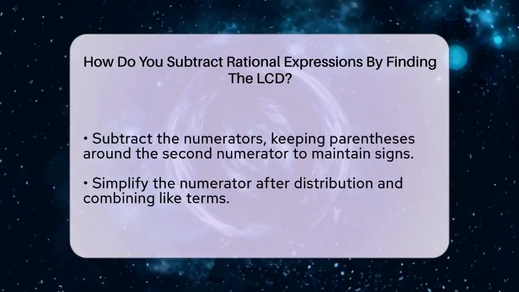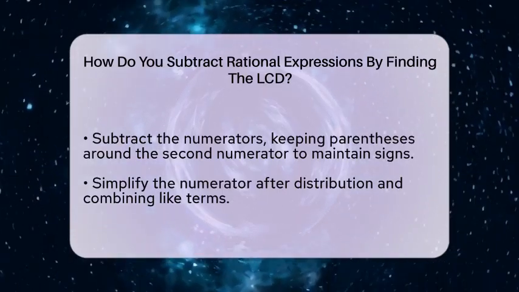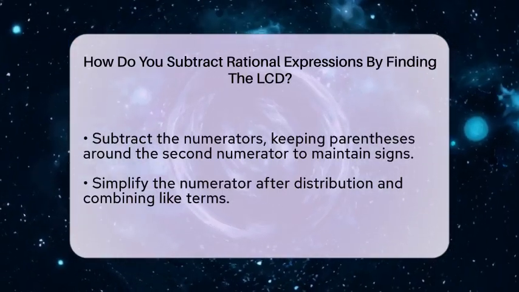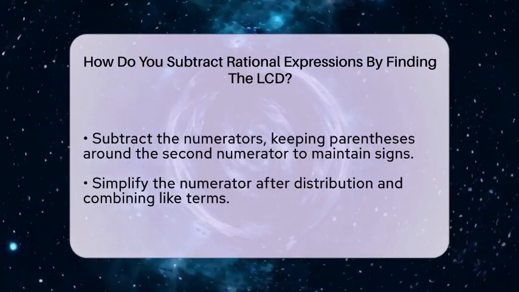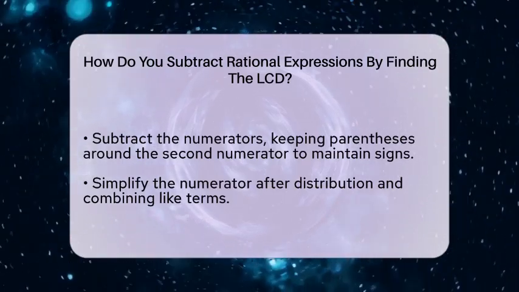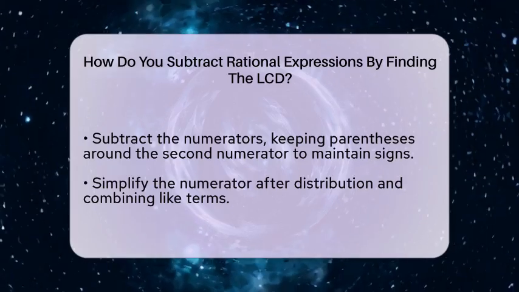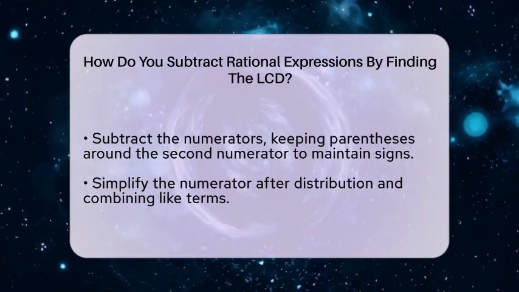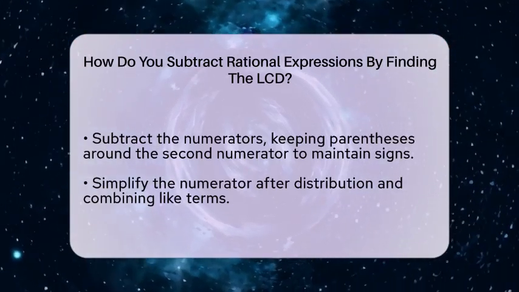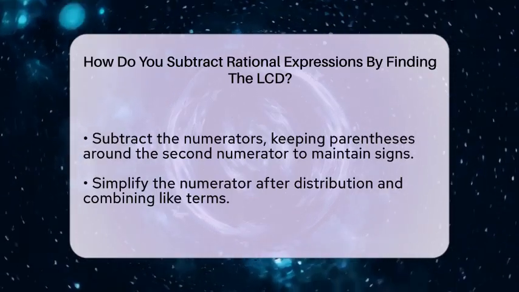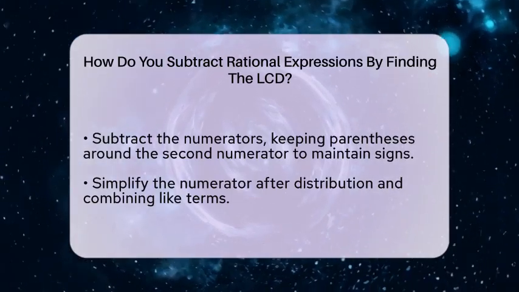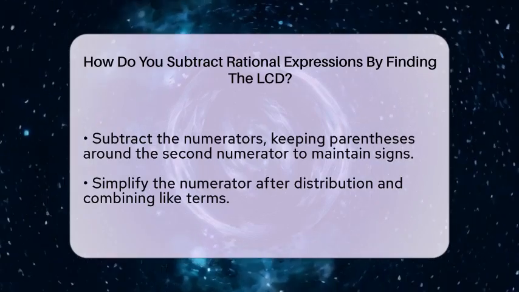For example, if the numerators are 4(x + 3) and 3(x − 3), the subtraction becomes 4(x + 3) − 3(x − 3). Now perform the subtraction in the numerator. Distribute the numbers across the parentheses. For x plus 12, 3x plus 9. Combine like terms to get x plus 21.